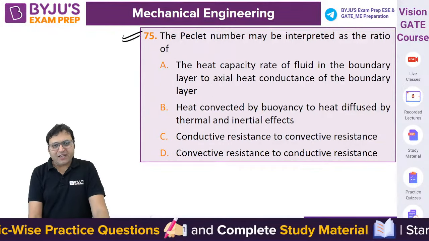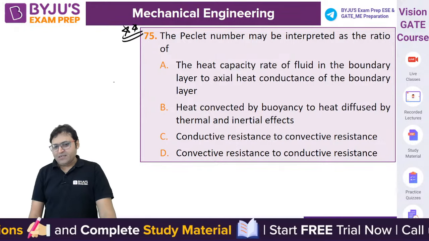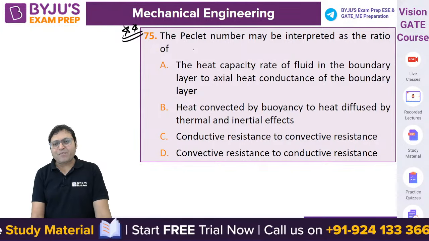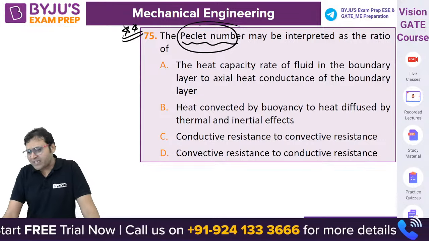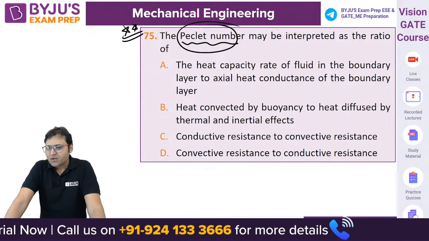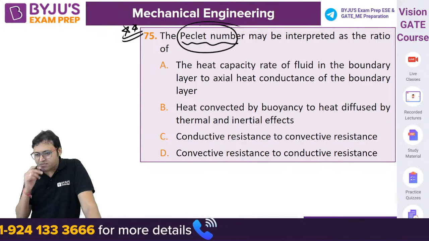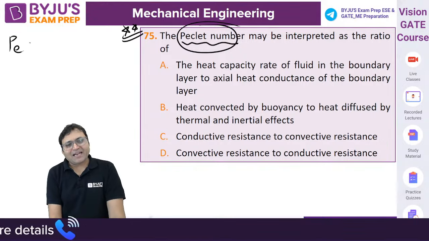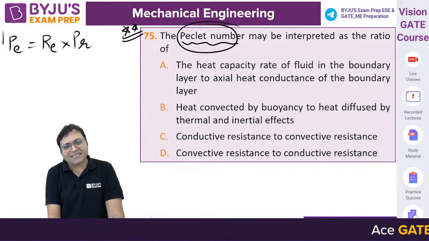Question number 75. So this is the third last question from my side. The Peclet number may be interpreted as the ratio of what? Do you know what the Peclet number is? What is the Peclet number? The Peclet number is the product of Reynolds number and Prandtl number, isn't it?